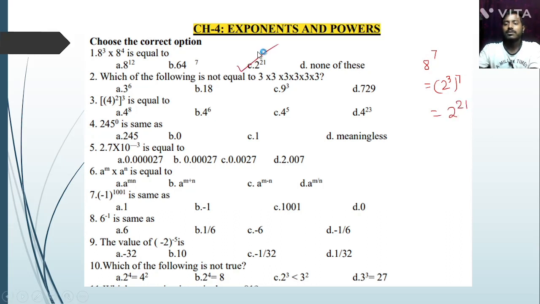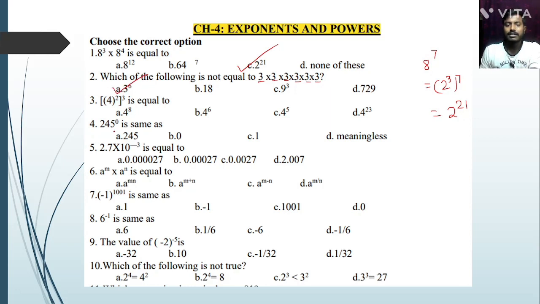Okay. Now question number 2. Which of the following is not equal to this? How many times is 3 there? 1, 2, 3, 4, 5 and 6. So 3 to the power 6. So option A is the correct answer.